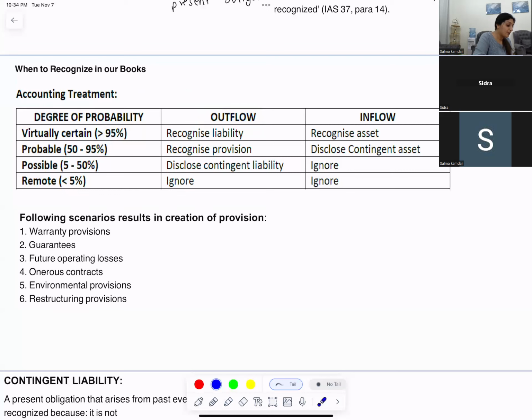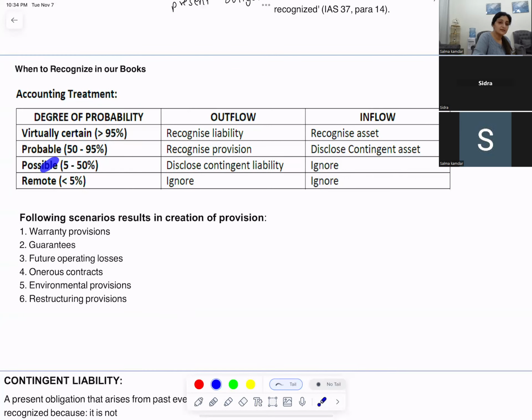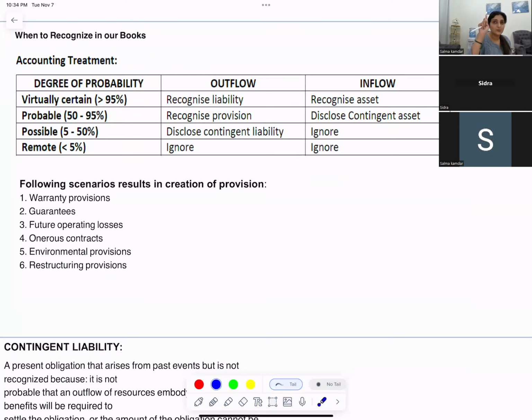If it is a probable outflow, you'll recognize a provision. If it's a probable inflow, you'll disclose a contingent asset. If it's a possible outflow, you'll disclose a contingent liability, and if it's a possible inflow, you'll ignore it. And if there are remote chances, you'll ignore it in both outflow and inflow. Can you give me the distinction between a liability and a provision?